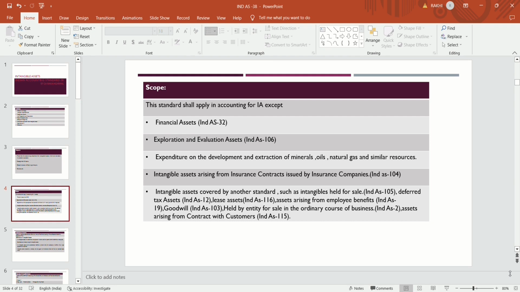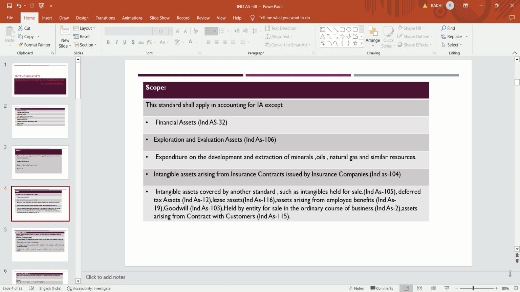The oil which the company digs out, that exploration and evaluation of that oil, and keeping it in some places, is called an exploration and evaluation asset, and there is a separate standard to deal with it, that is Ind AS 106. But the right which is given by the government is dealt with under this standard only.